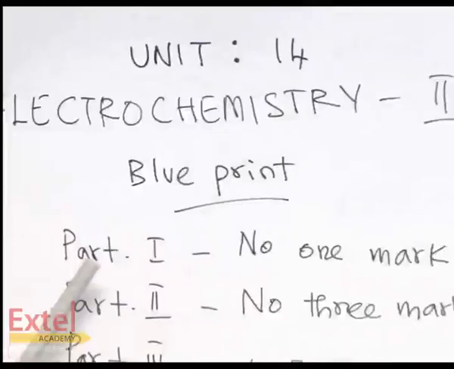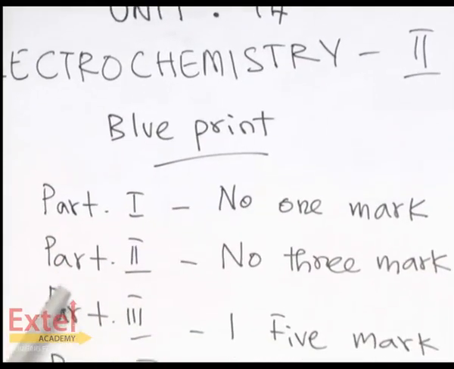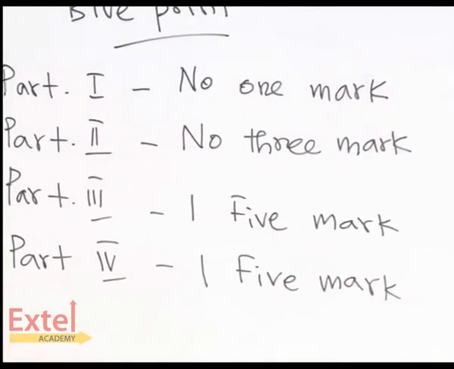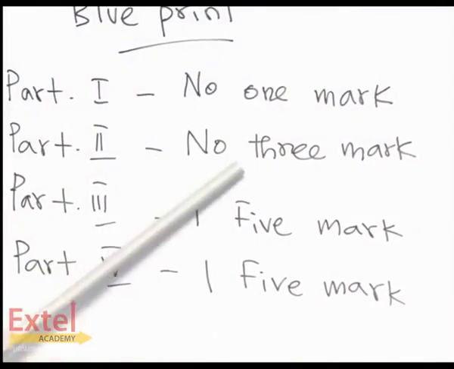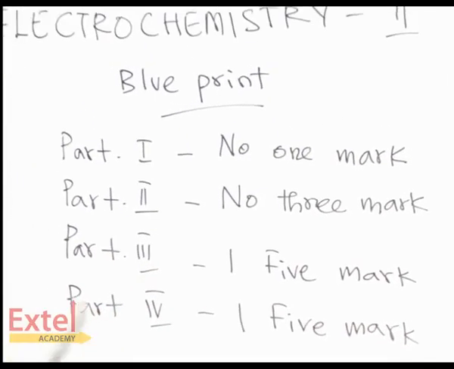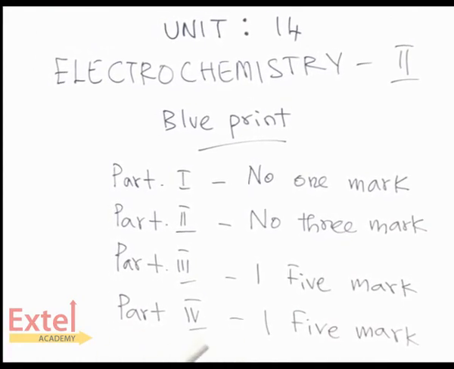Electrochemistry 2 Blueprint. Part 1, no 1 mark question. Part 2, no 3 mark question. So it's very clear that no 1 mark and 3 marks are there in Electrochemistry 2 chapter. Part 3 carries 1 5 mark question and Part 4 carries 1 5 mark question.